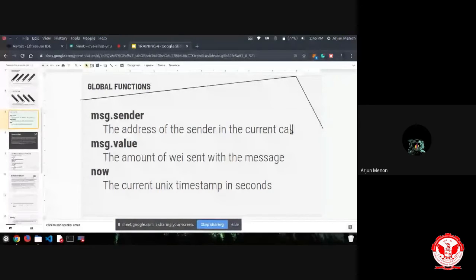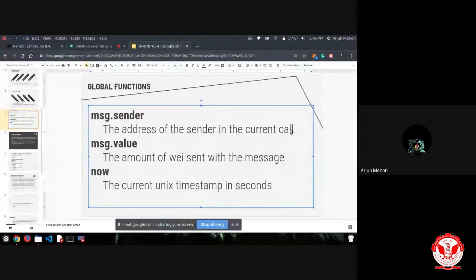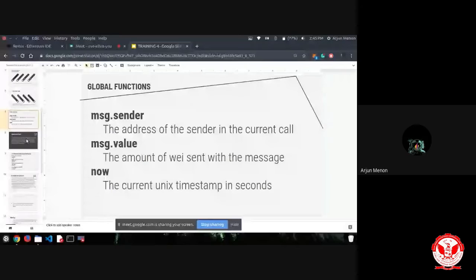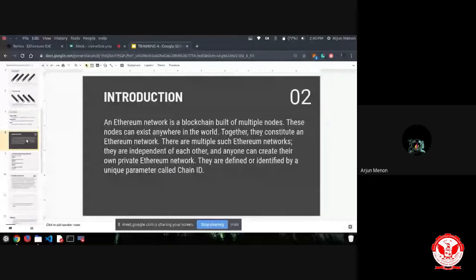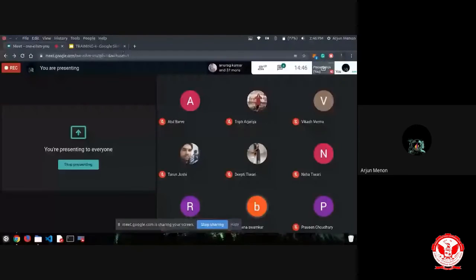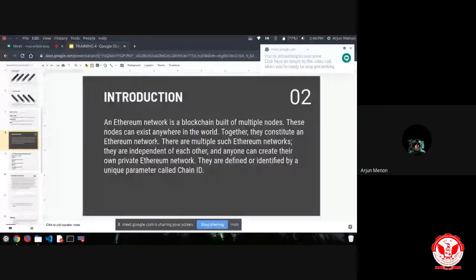Moving on to the main topic, which is Ethereum networks. An Ethereum network is a blockchain built of multiple nodes. The multiple nodes across the world control Ethereum. Moreover, these nodes can exist anywhere in the world. Together, they constitute the Ethereum network.